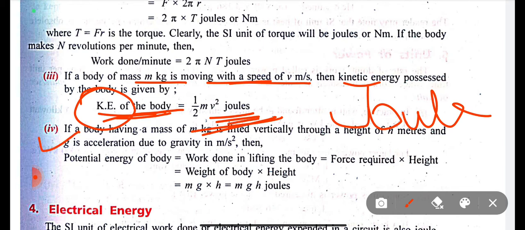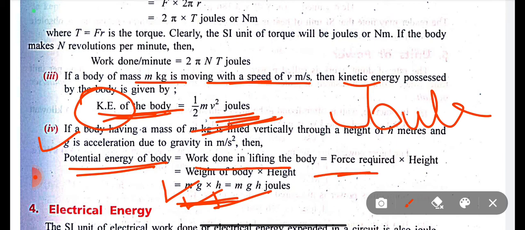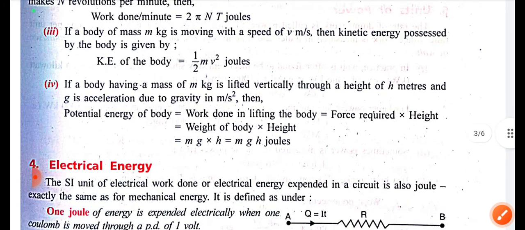And the last one is potential energy. Potential energy equals mgh, where m is mass, g is acceleration due to gravity, and h is height. Here the work done, equal to force required into height into acceleration due to gravity, is known as the potential energy of the body, right?